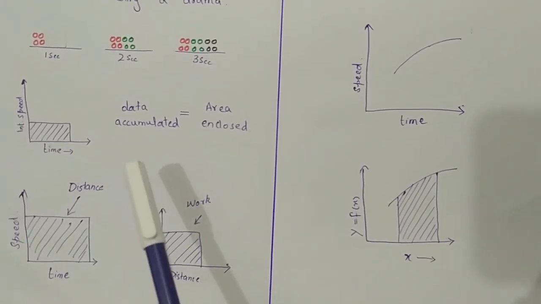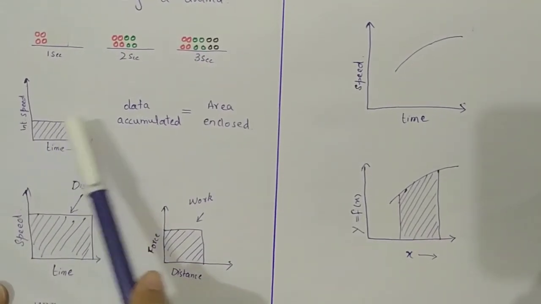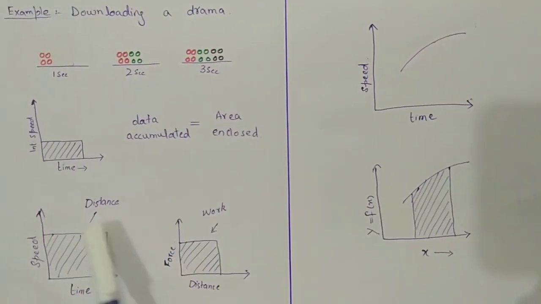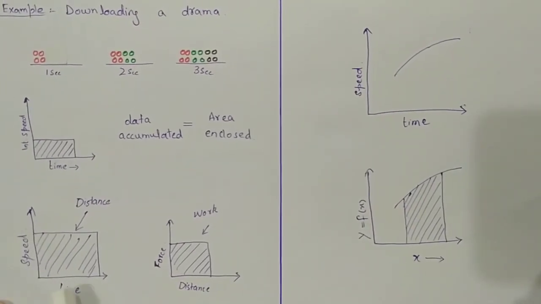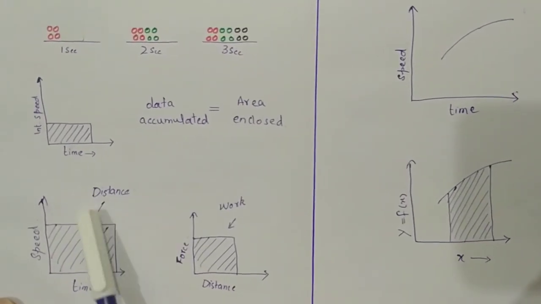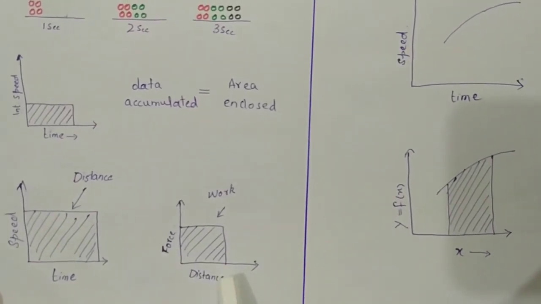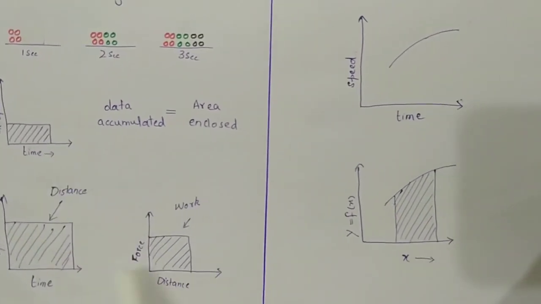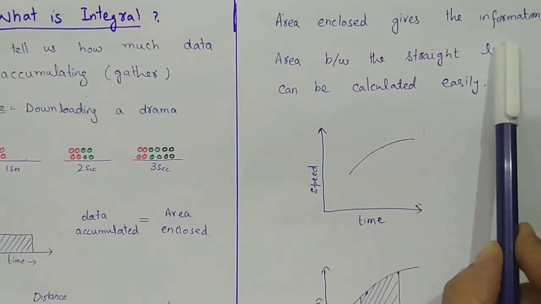We have many examples where this shaded area will give us some information. Let us consider the example of a car which is in motion. The graph between speed and time will give us the distance. The shaded area gives us the information of a distance, while if we deal with the force and the distance, that will give us the work. It means in all the cases, the area enclosed gives us the information.